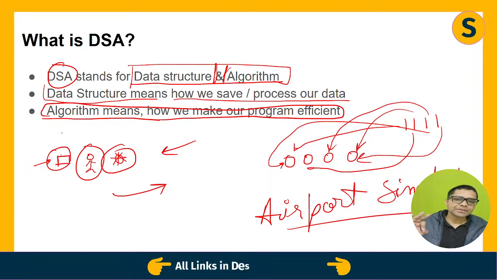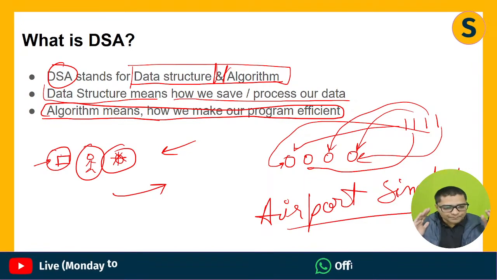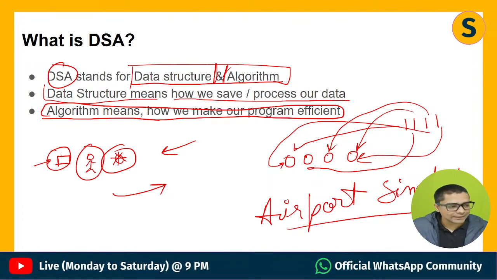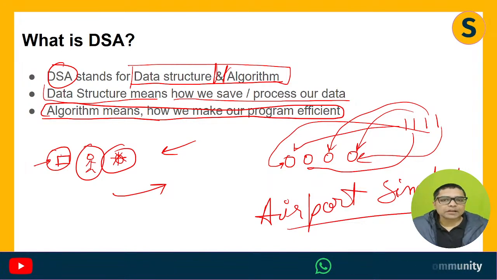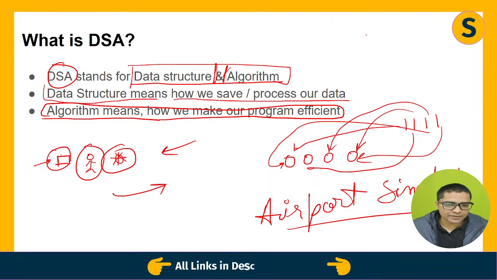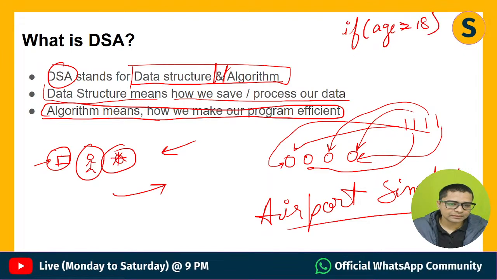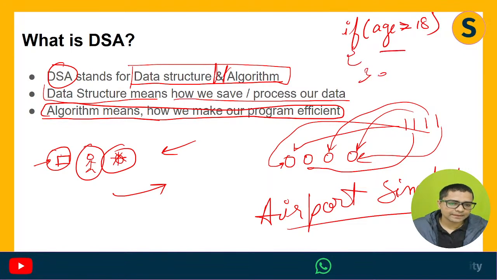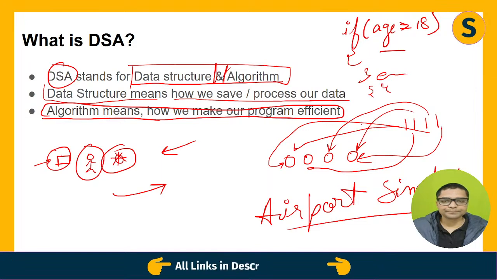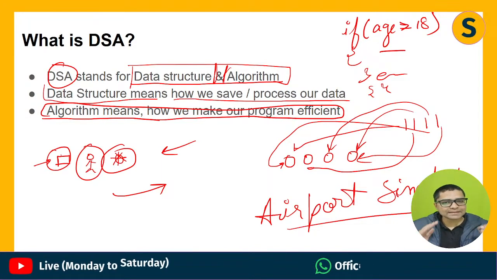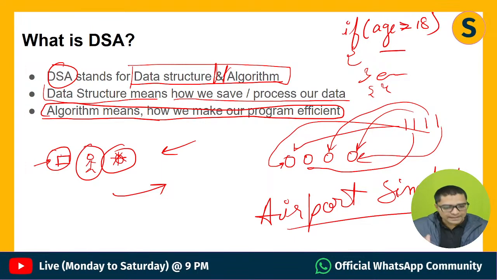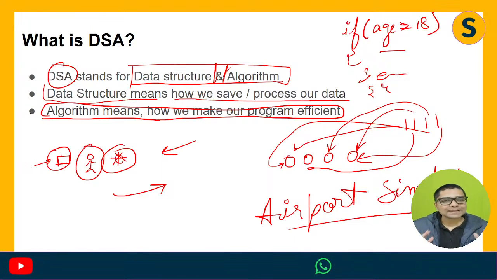Now data structure is related to data, while an algorithm is related to almost anything, though most importantly it is related to data only. An algorithm could be very simple. It can be: if age is greater than 18, you can vote, else you cannot vote. This is an algorithm. It looks very simple. It's an if-else statement, but it is an actual algorithm. A very small algorithm, but an algorithm.